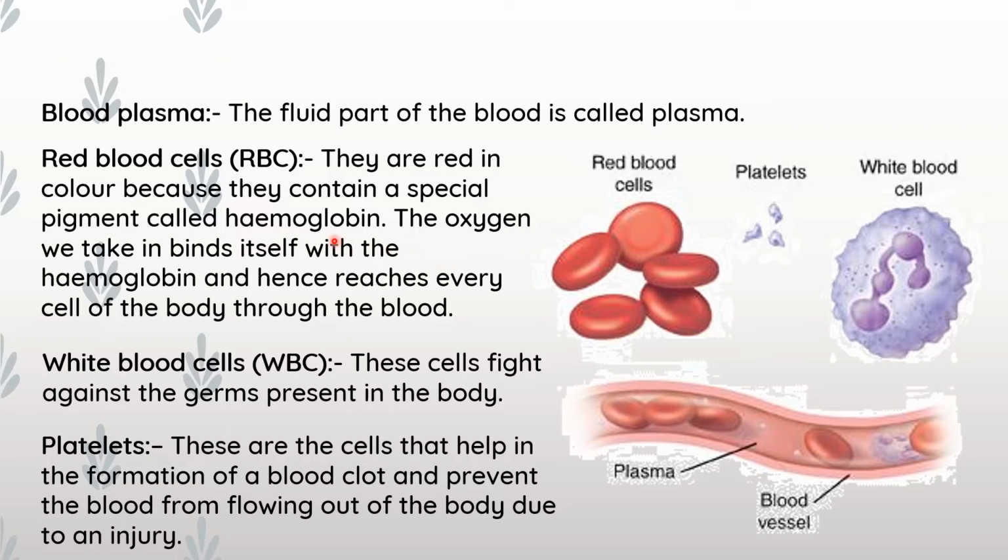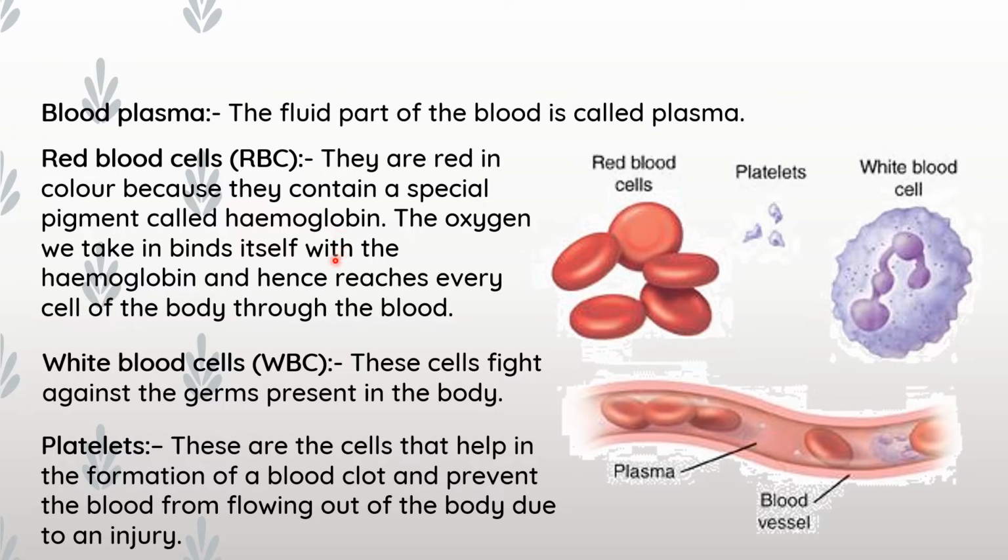So hemoglobin is a red pigment that gives the red color to the blood. When we take oxygen, that oxygen binds with hemoglobin, and this hemoglobin transports it to all parts of our body.